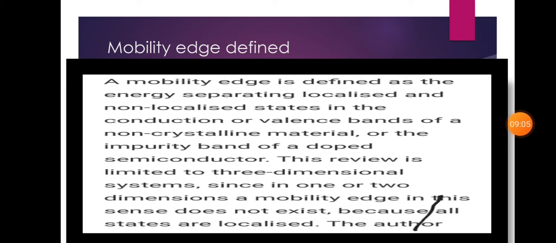Now we define what is a mobility edge. A mobility edge is defined as the energy separating the localized and the non-localized states in the conduction or valence bands of a non-crystalline material or the impurity band of a doped semiconductor. This review is limited to three-dimensional systems, since in one or two dimensions a mobility edge in this sense does not exist because all the states are localized.